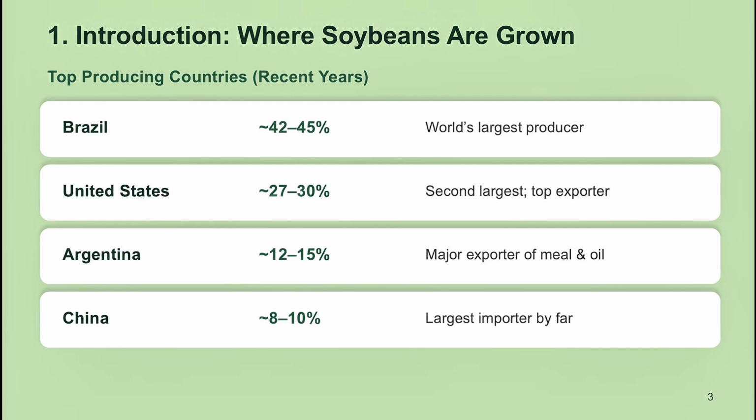The production regions. Soybeans are truly a global crop. Right now, Brazil is the world's largest producer. They grow roughly 42 to 45% of all the soybeans in the world. The United States is second, producing about 27 to 30%. Argentina is also a major player, especially when it comes to soybean meal and oil. China grows some soybeans of its own, but it imports far more than it produces. In fact, China is the single biggest buyer of soybeans on the planet.